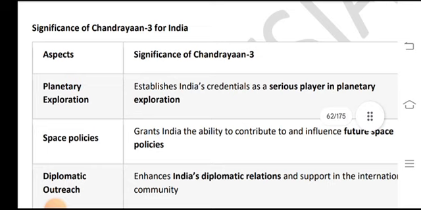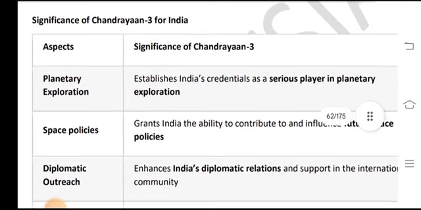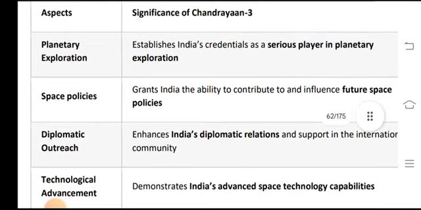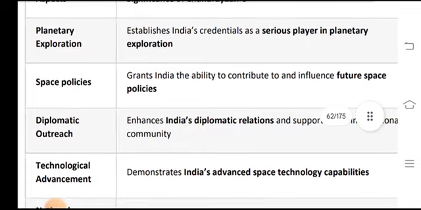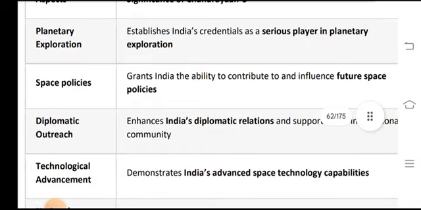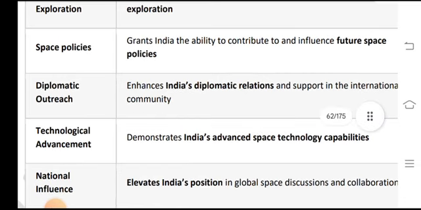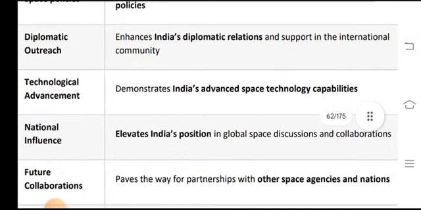Significance of Chandrayaan-3 and planetary explorations: it established India's credentials as a serious player in planetary exploration. Space policy grants India the ability to contribute to and influence future space policies. Diplomatic outreach enhances India's diplomatic relations and support in the international community through technological advancement and demonstration.